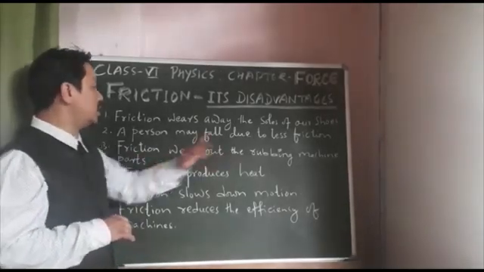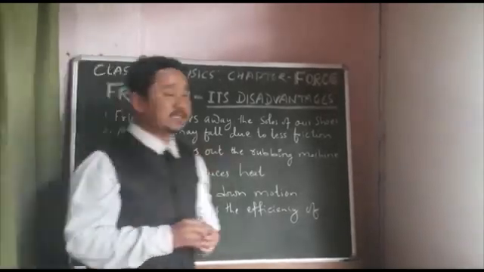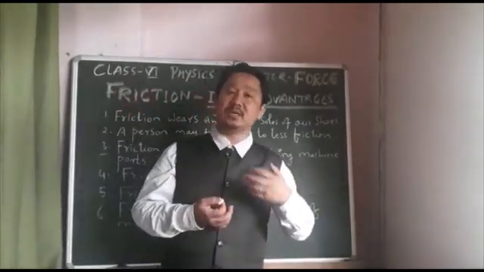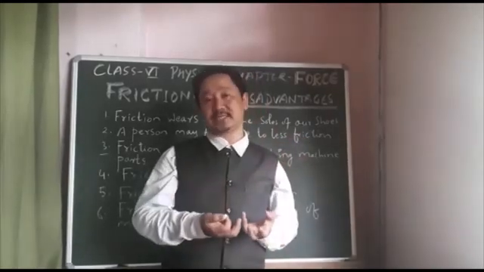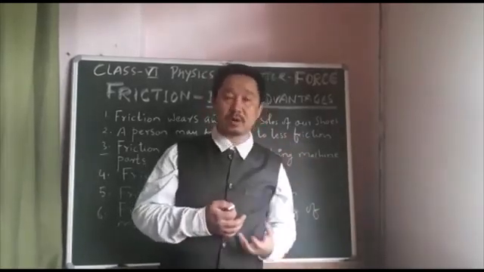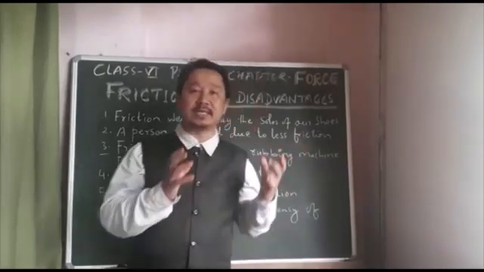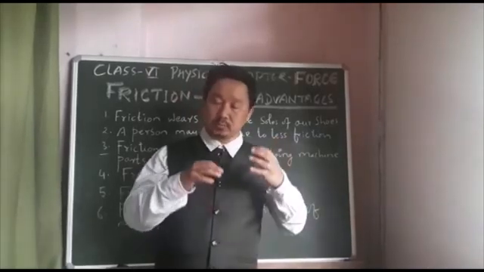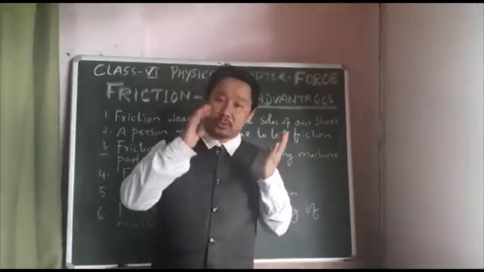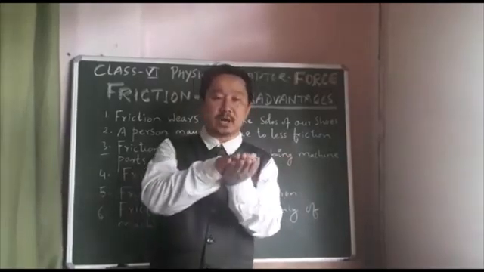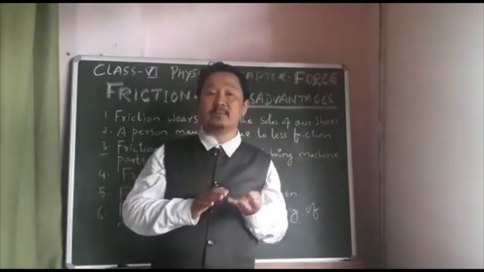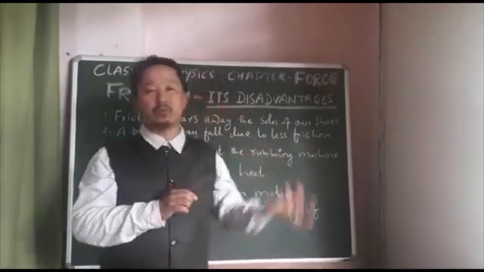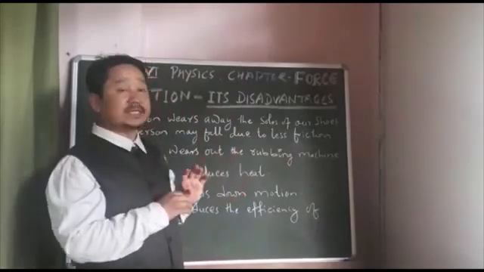Friction wears out the rubbing machine parts. A machine is usually complex, with a number of parts functioning inside. When the machine has to work, the parts inside have to move and rub on each other. Those parts which rub on each other wear out and the machine gets damaged.